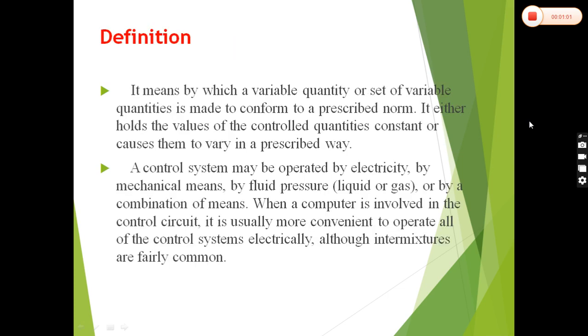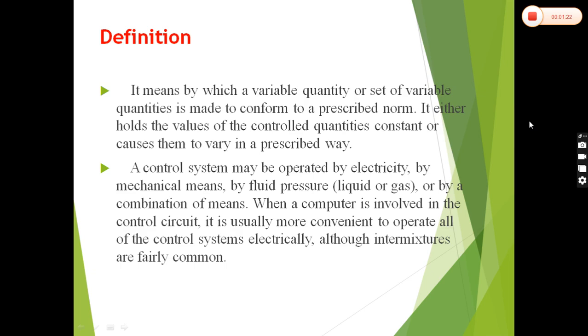The definition: it is a means by which a variable quantity or set of variable quantities is made to conform to a prescribed norm. It either holds the values of controlled quantities constant or causes them to vary in a prescribed way.